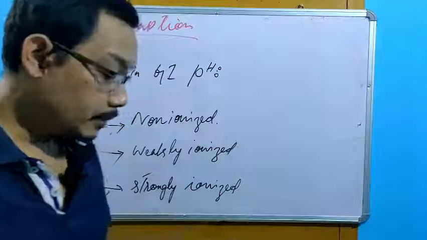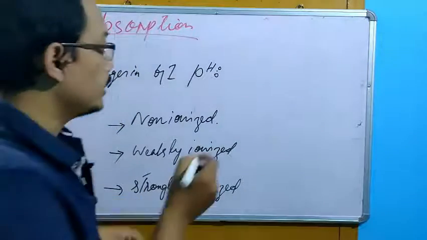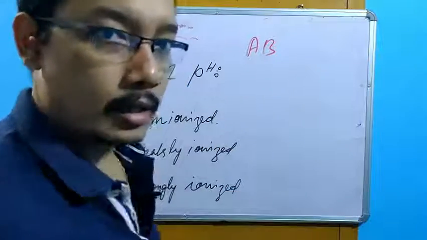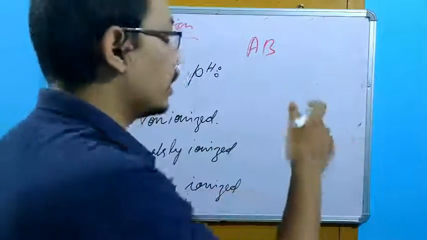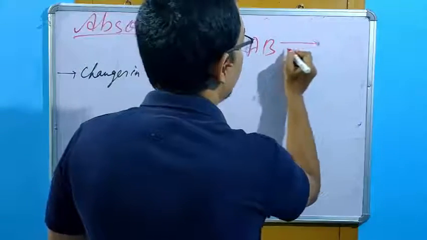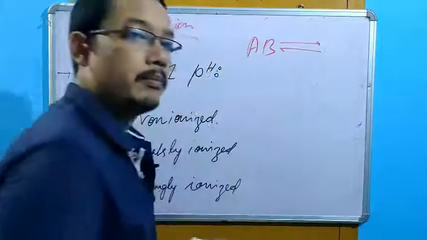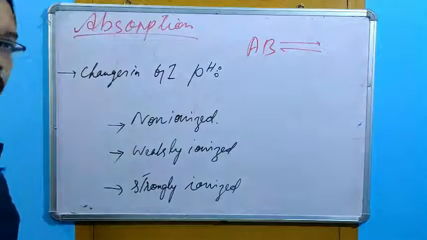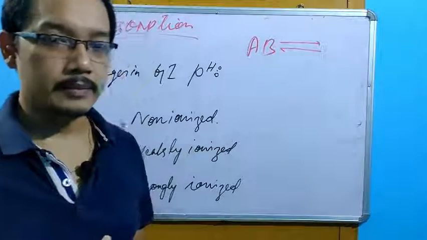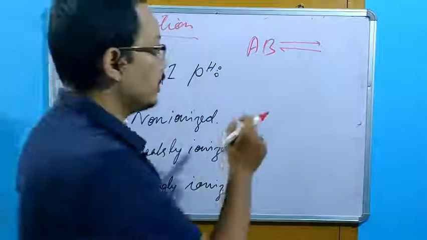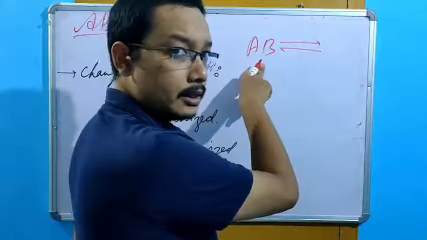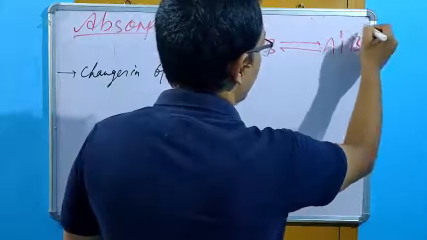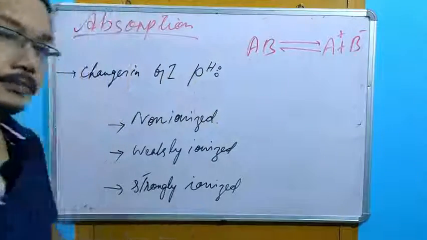Now, what does it mean by non-ionized? Means if a drug, suppose it is a drug AB, is incorporated to a kind of environment, that environment is having a pH. It can be the acidic pH, it can be the basic pH, whatever the requirement is. In a particular pH, the drug is supposed to create the ions A plus B minus.